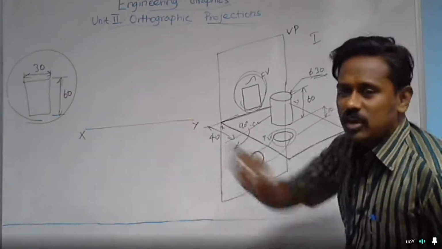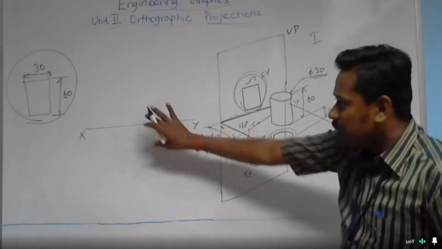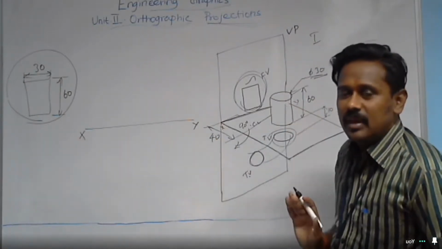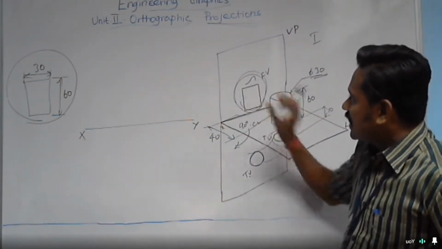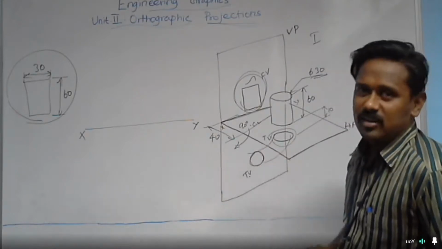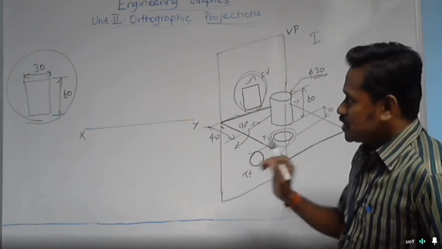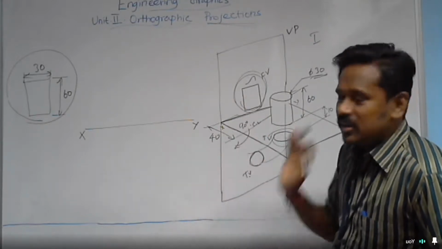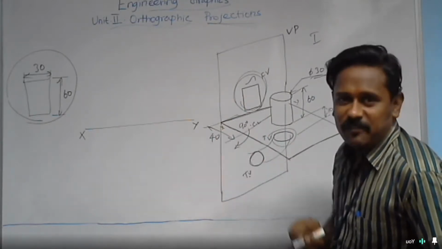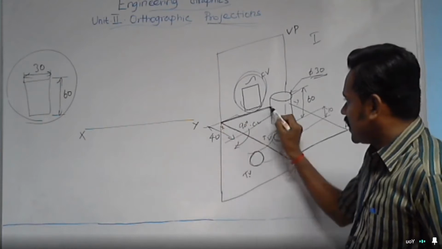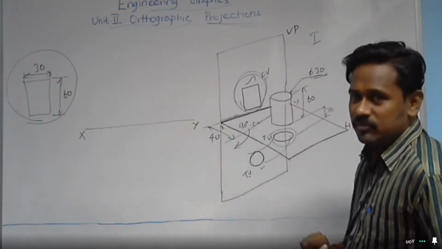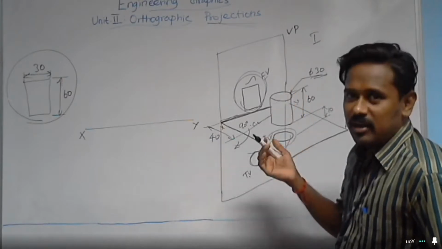Now you need to draw the front and top views on your paper. On our paper, we just draw the reference line only. We need to draw this rectangular front view and a circular top view. First you need to decide where to locate the front view and where to locate the top view with respect to this reference line. Which one is above the XY line and which one is below?